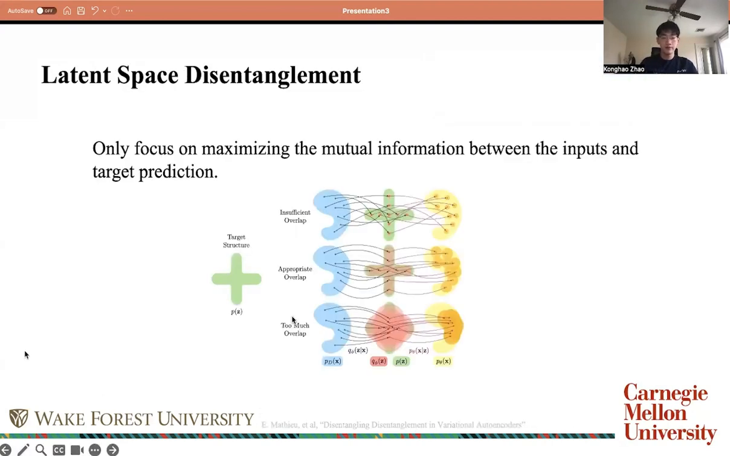Another method that we are using is the latent-based disentanglement method. The recent study only focused on maximizing the mutual information between the inputs and target prediction, which is not always the case in the classification task because the inputs might not be useful for the target prediction. So in our study, we propose a mutual information estimator to minimize the mutual information between the residual and the concepts to make the information more reliable for the task prediction.